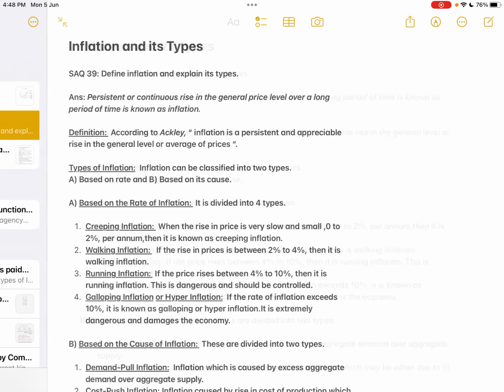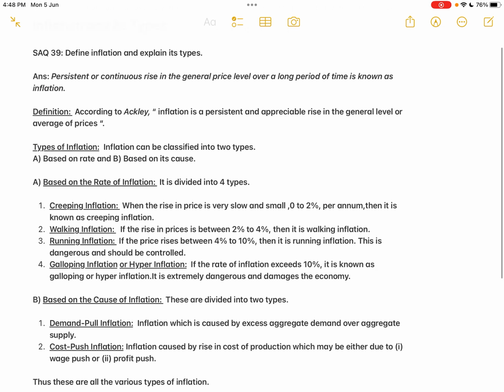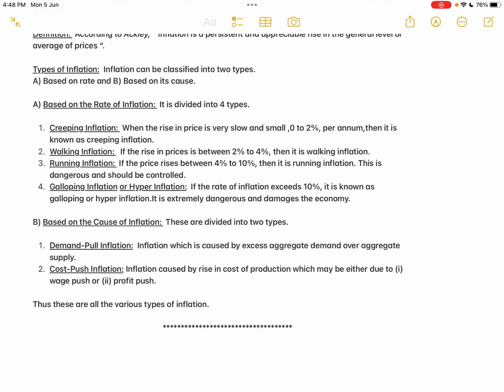Then there is another type of inflation which is described based on the cause of inflation. Based on the cause of inflation, they are divided into two types. The first one is the demand pull inflation. Normally we know that whenever the demand is more than the supply of a particular commodity, the prices will increase. So inflation is at the macroeconomic level.